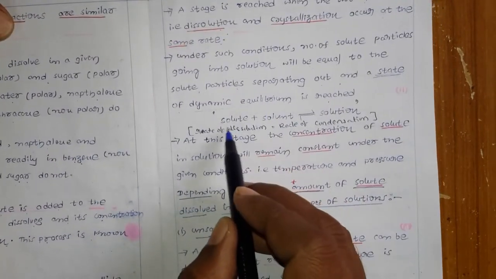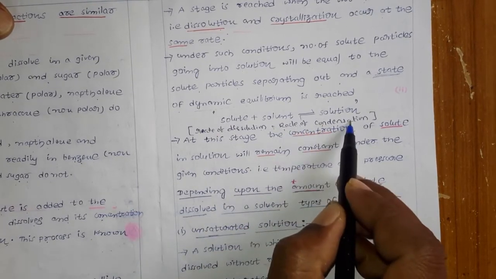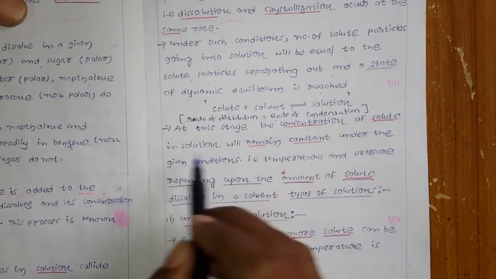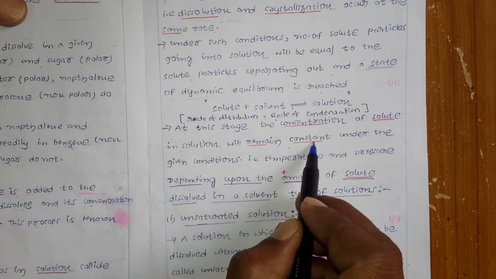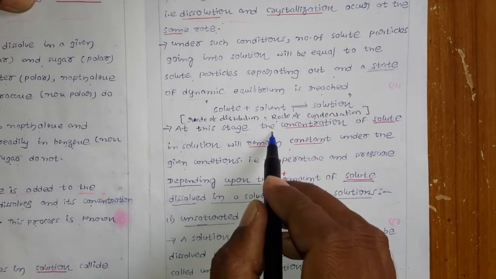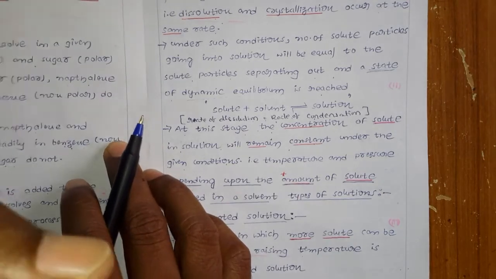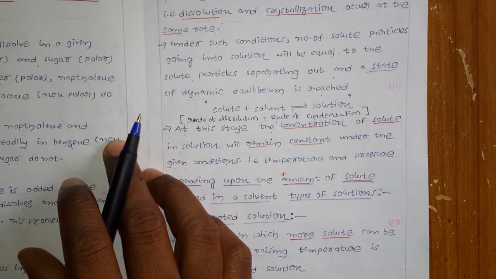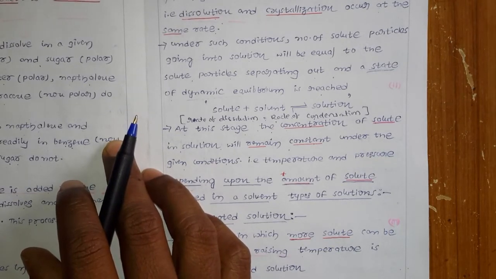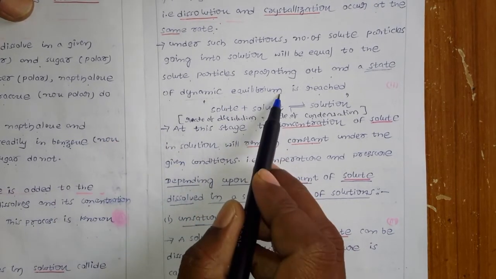So what is happening there? The rate of dissolution is equal to the rate of condensation or rate of crystallization. At this stage the concentration of solute in the solution will remain constant under the given conditions. Obviously the solute concentration will be constant, because 1 gram is going in and 1 gram is coming out. There is no net change, so the solute concentration is constant. That is a dynamic equilibrium.